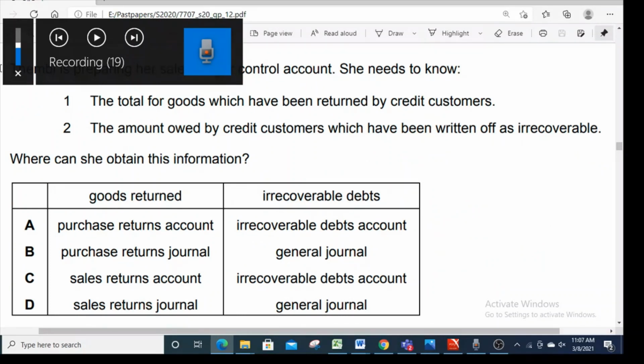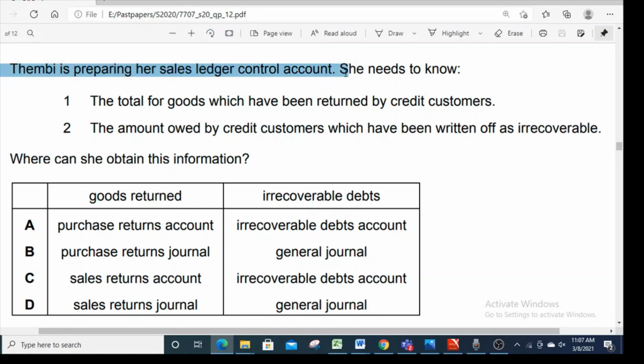Number 14. Thambi is preparing her sales ledger control account. She needs to know the total for goods which have been returned by credit customers. So here we are talking about sales returns and the amount owed by credit customers which have been written off as irrecoverable. So bad debt. Where can she obtain this information?